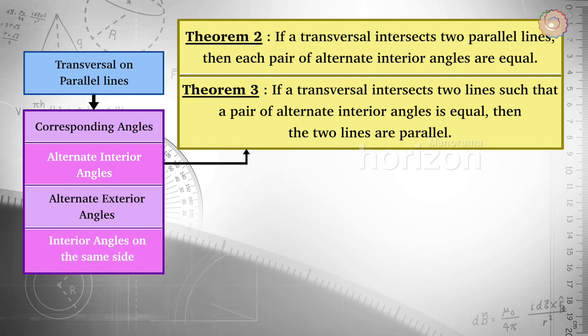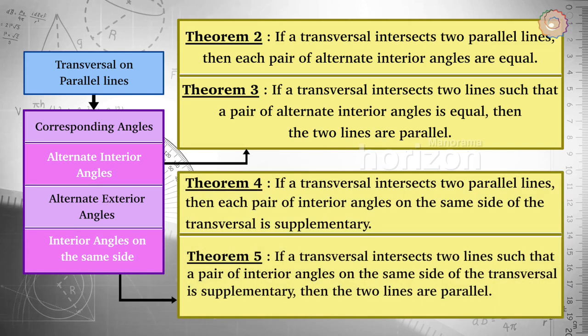And for interior angles on the same side, we have the theorem: if a transversal intersects two parallel lines, then each pair of interior angles on the same side of the transversal is supplementary. And its converse is, if a transversal intersects two lines such that a pair of interior angles on the same side of the transversal is supplementary, then the two lines are parallel.